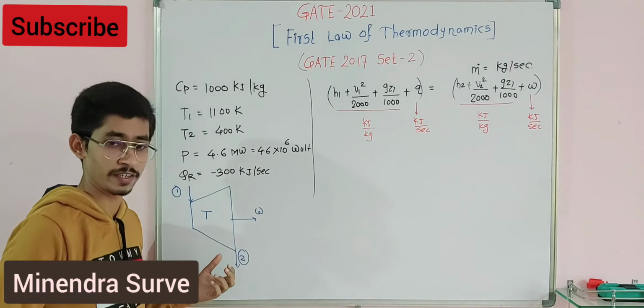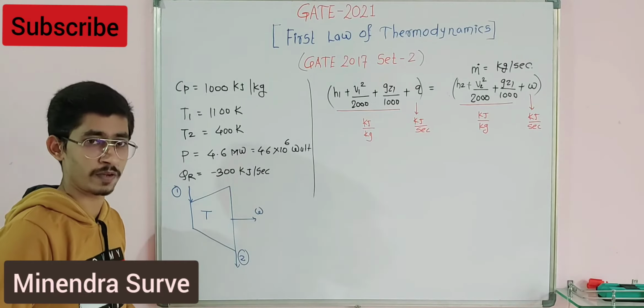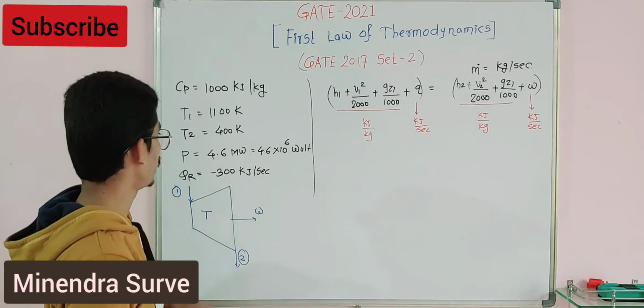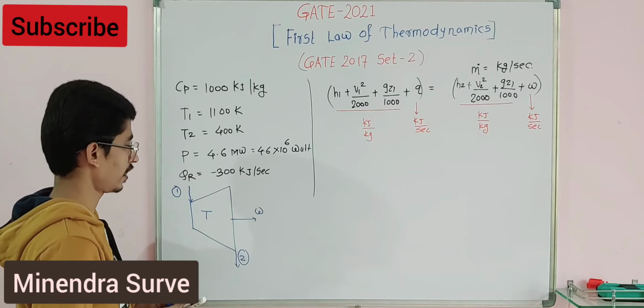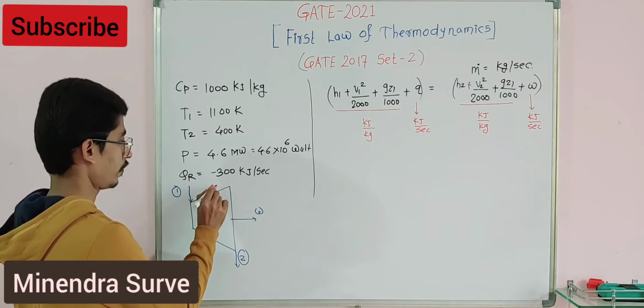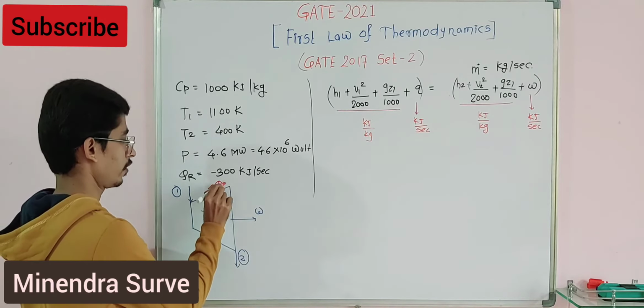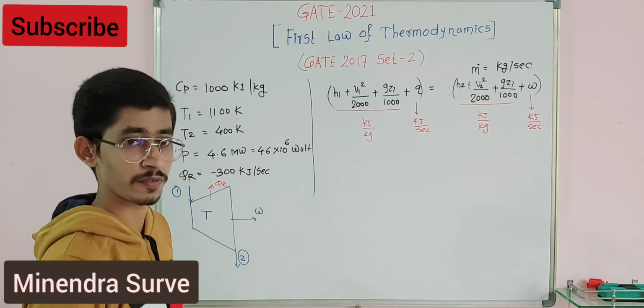Here the inlet section conditions are given, exit section conditions are given and work done by the turbine is given. Okay, some heat is going to be lost. Okay, heat is rejected, so that's why here some heat is lost. We can denote here heat is rejected, that is, escapes from the system.